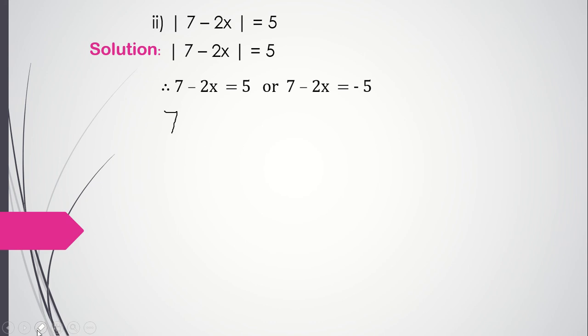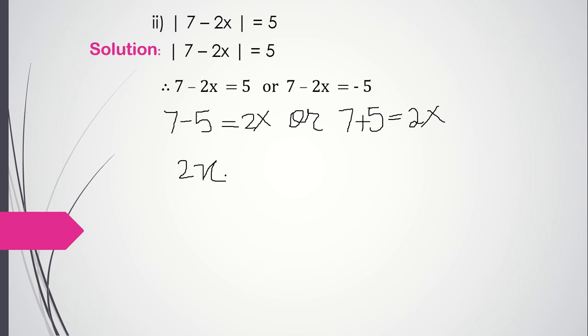This 5 is plus over there. It will come here, it will become minus. 2x goes that side, it will become plus 2x. Or 7 plus 5. Minus 5 comes this side, its sign will change, it will become plus 5 is equal to 2x. So that's 2x is equal to 2. 7 minus 5 is 2.